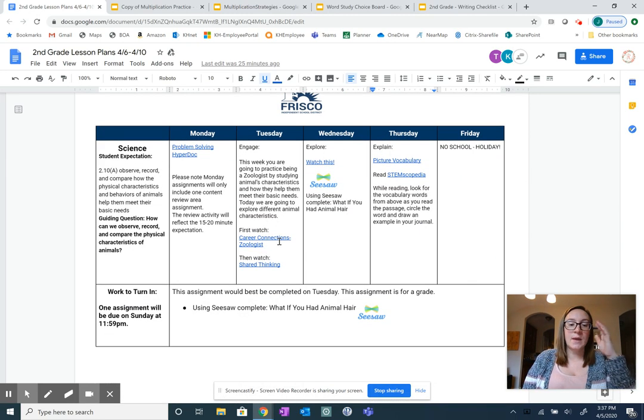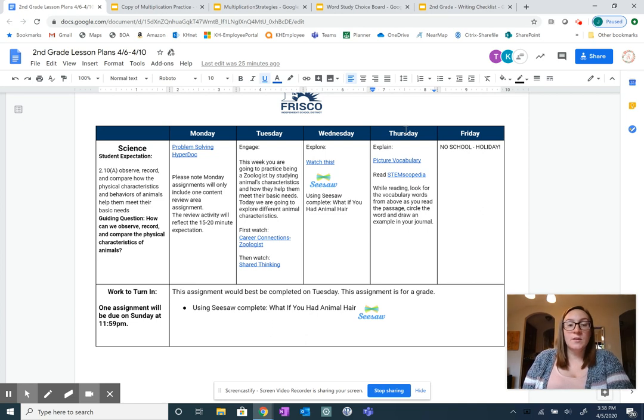For science this week, they are going to be studying animals' characteristics and how it meets their basic needs. They're going to be watching some videos, making those career connections. On Wednesday, they will watch another video, and then they will log on to Seesaw and complete the activity of what if you had animal hair. That is their graded activity for the week.